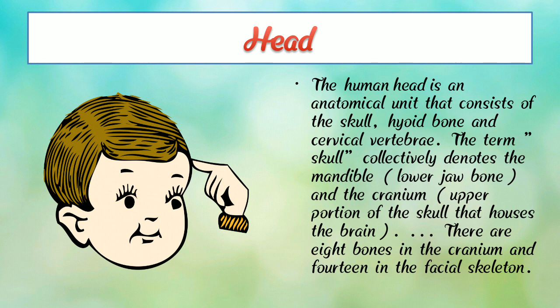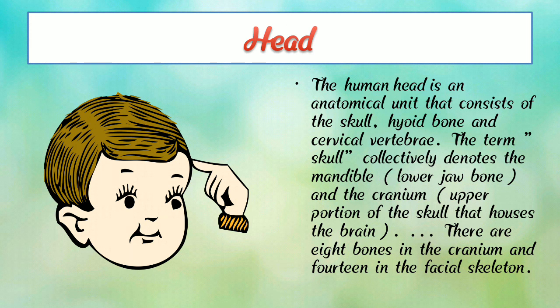The human head is an anatomical unit that consists of the skull, hyoid bone, and cervical vertebrae. Our hair is on our head, and our head is a main part of our body.